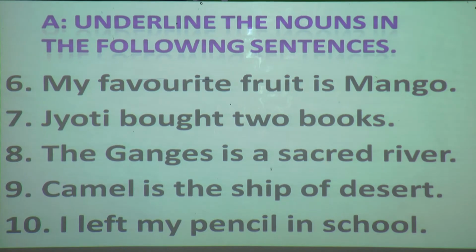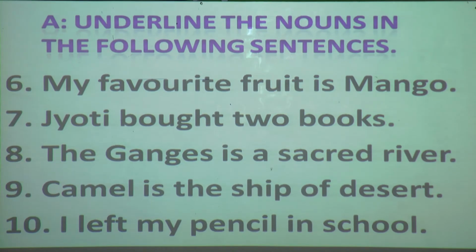What is the sixth one? My favorite fruit is mango. I am not going to tell you the answer. You only underline. Again I will repeat. My favorite fruit is mango. Okay, done. Next, Jyoti bought 2 books. Yes, Jyoti bought 2 books. Very good. Have you done in your book?